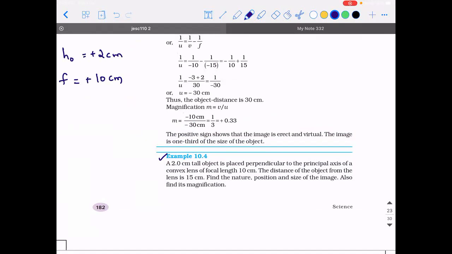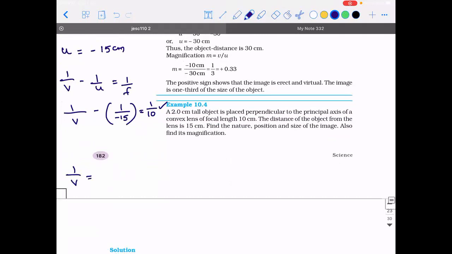The distance of the object from the lens is 15 centimeter. So u is equal to 15 centimeter with a negative sign. Find the nature, position, and size of the image. Also find its magnification. So 1 by v minus 1 by u is 1 by f. 1 by v minus 1 by u, which is minus 15, is equal to 1 by f, which is 10. So 1 by v is equal to 1 by 10 minus 1 by 15.